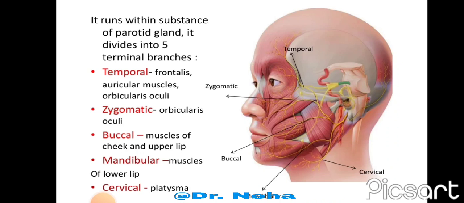Now these are the 5 terminal branches of the facial nerve, which emerge from the anterior border of the parotid gland. These are the temporal nerve, which supplies the frontalis, auricular muscles and the orbicularis oculi. Other is the zygomatic branch, which supplies the orbicularis oculi, which is a muscle of the eyeball. Then the buccal branch, which supplies the muscles of the cheek and the upper lip. Then the mandibular branch, which supplies the lower lip, and the cervical branch, which supplies the platysma. So in the diagram we can see all the 5 terminal branches of the facial nerve.